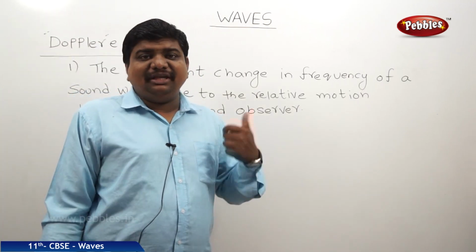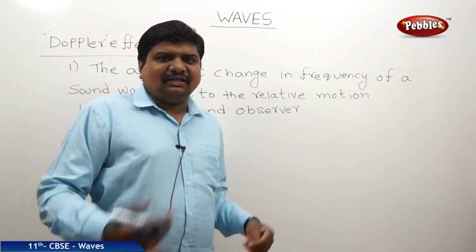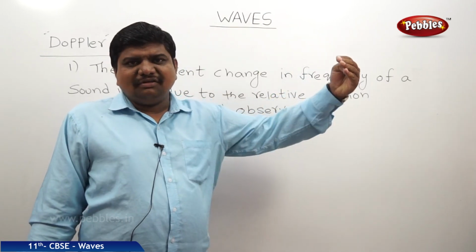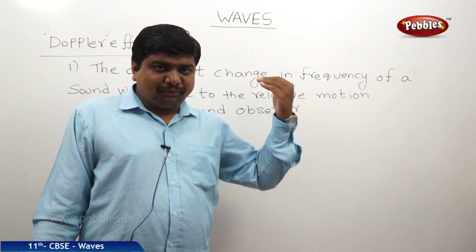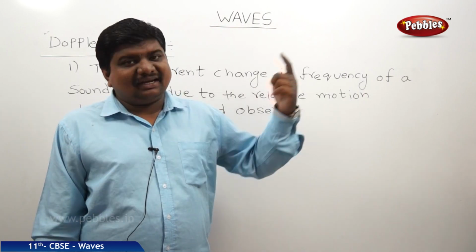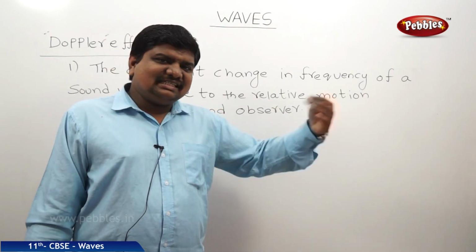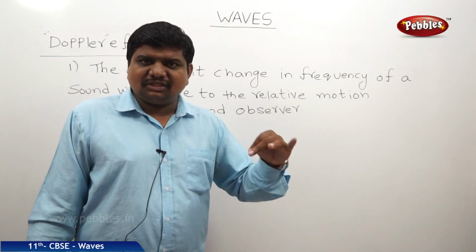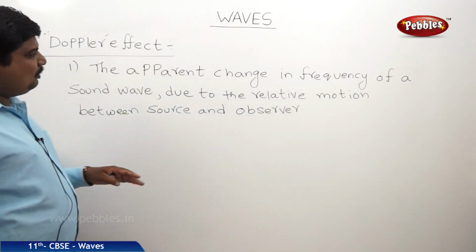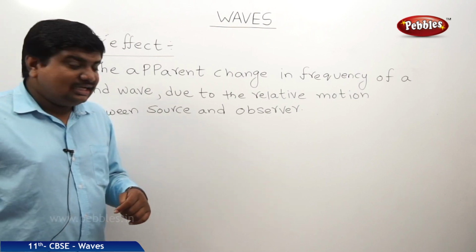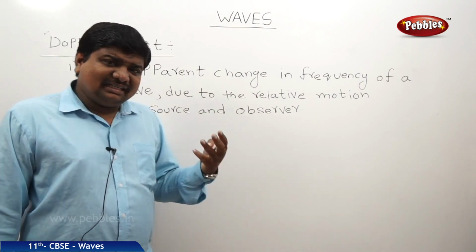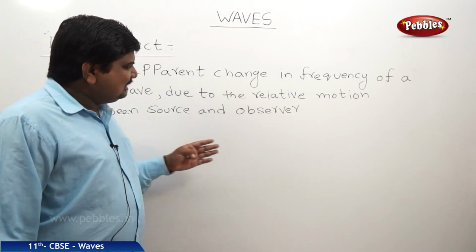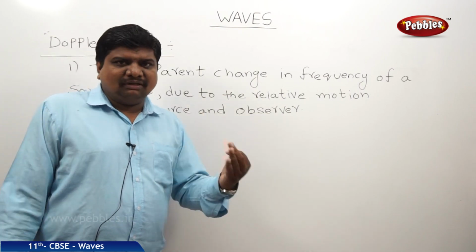It seems to be changing, but it is not actually changing. It is because of the number of crests and troughs which are approaching towards the listener from a far distance. Whereas the distance increases, there is a loss in the crests and troughs of the sound wave which is released from the source. So these are all important points to understand this Doppler effect. And this Doppler effect can be achieved in 3 subcases. Now we will discuss what those subcases are one by one.